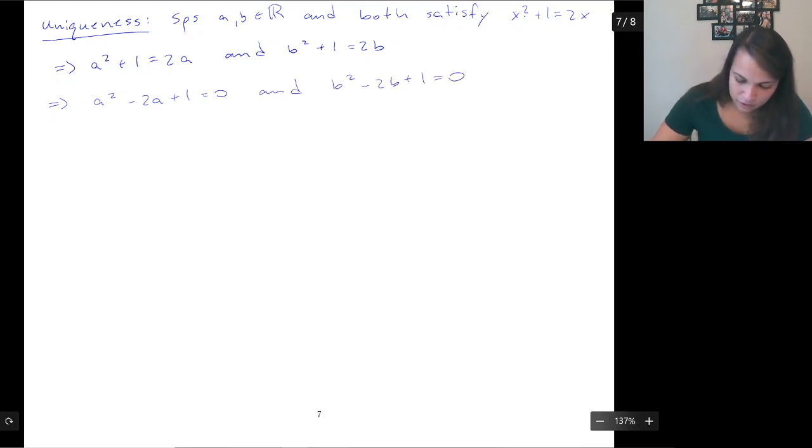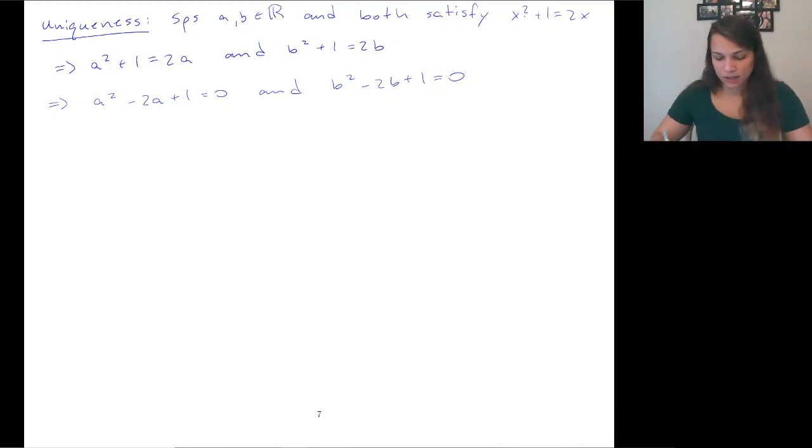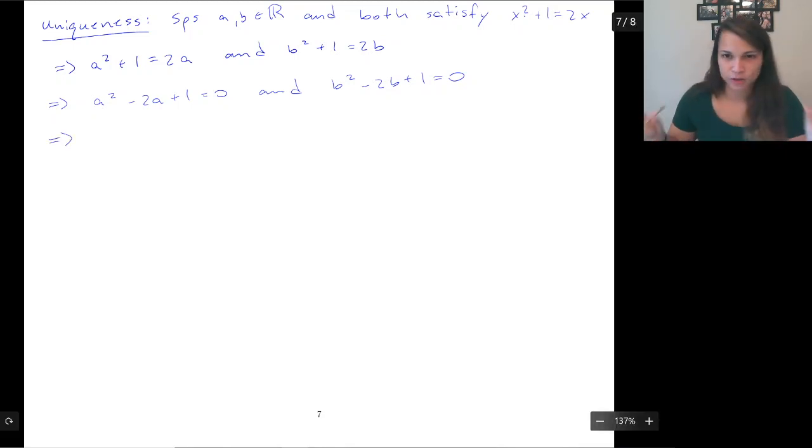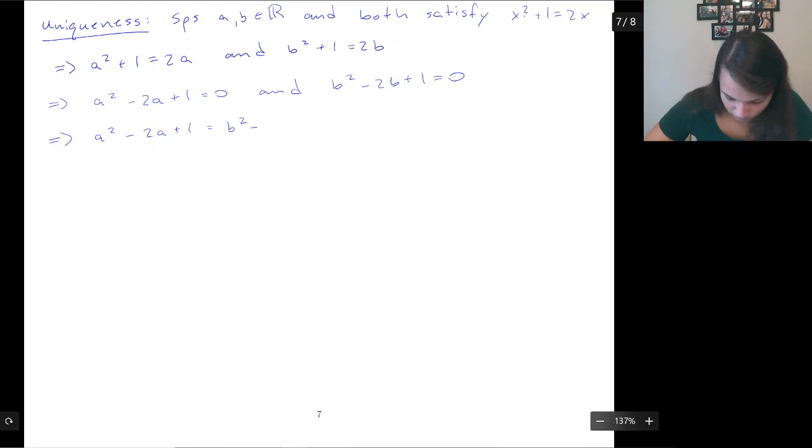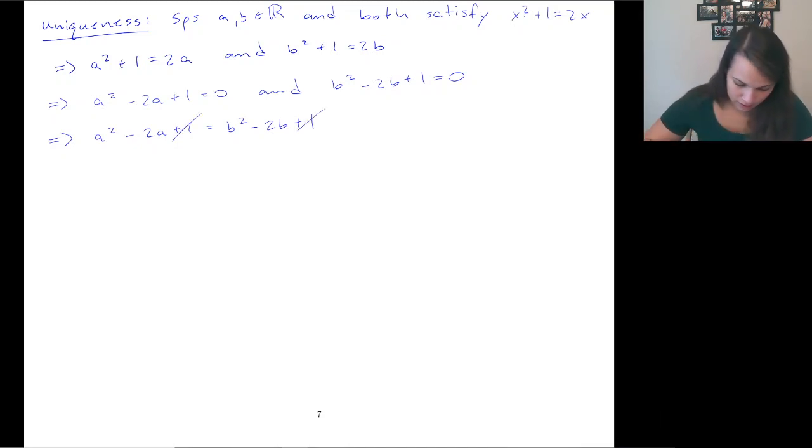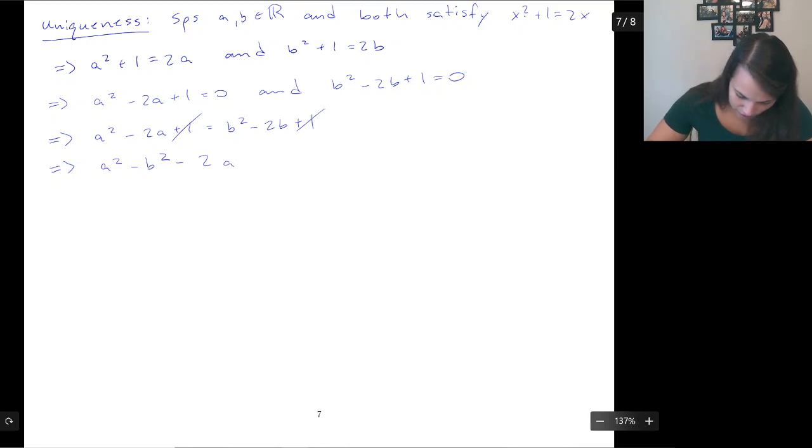And then now we have two things that are equal to 0, so we can set those guys equal to each other because they're both true because it's connected with an and. And those ones are going to cancel out. Let's see, we can rearrange a little bit. We can do a squared minus b squared minus 2a minus b.